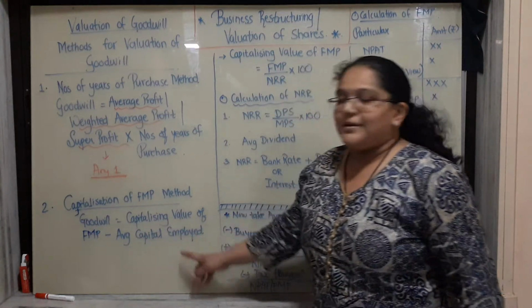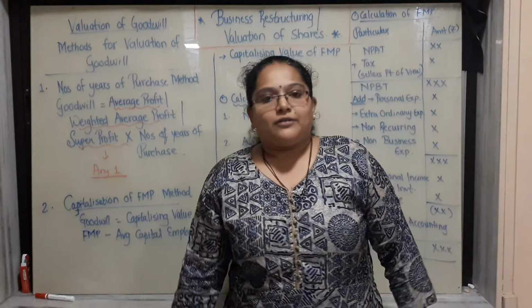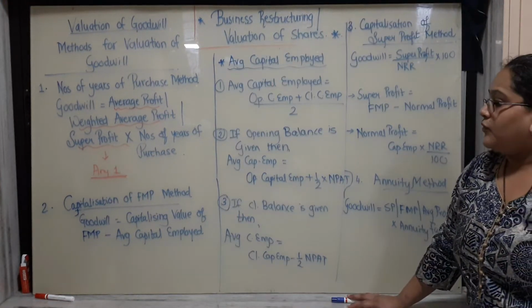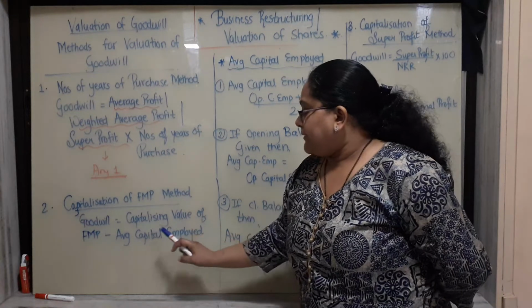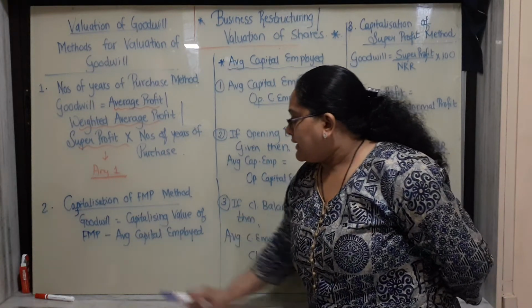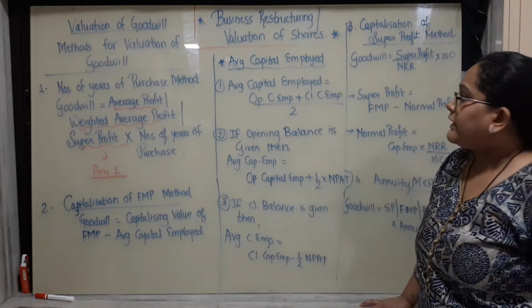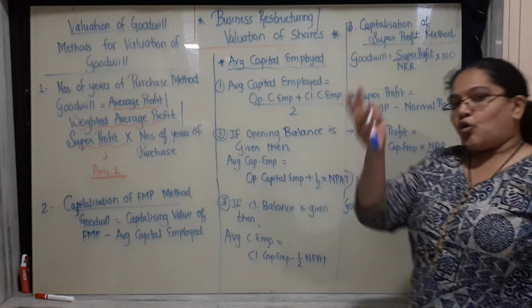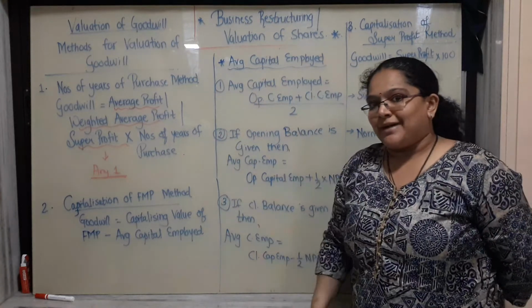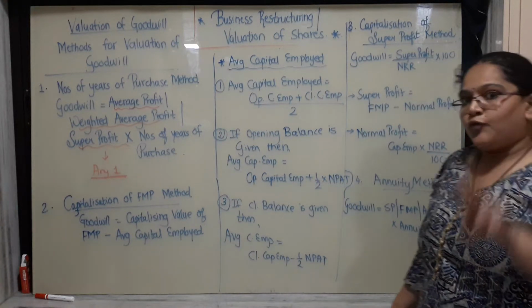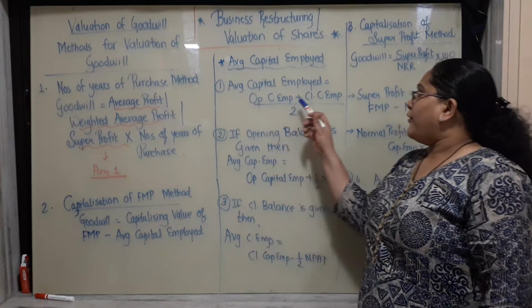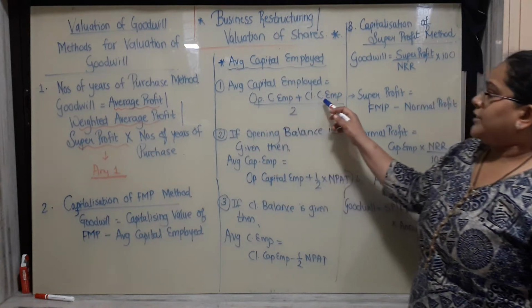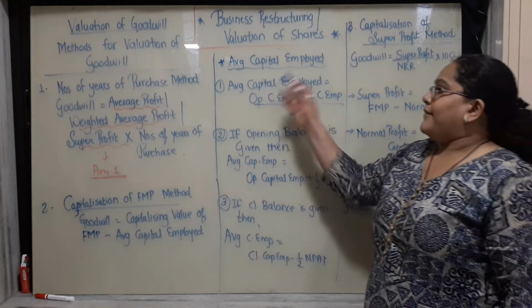Now average capital employed is calculated in 3 ways. Okay students, after calculating the capitalized value of FMP, we are going to jump to average capital employed. If the question gives you two balance sheets, that is an opening balance sheet and a closing balance sheet, then you have the total funds, that is opening capital employed and closing capital employed. Just find opening capital employed plus closing divided by 2. You will get average capital employed.